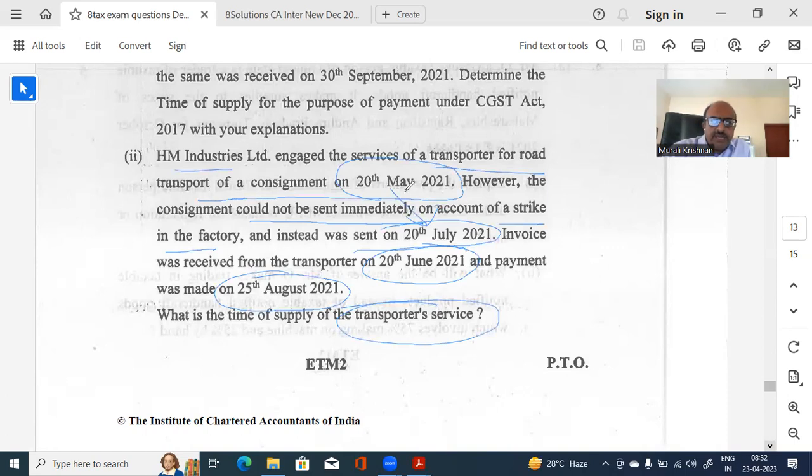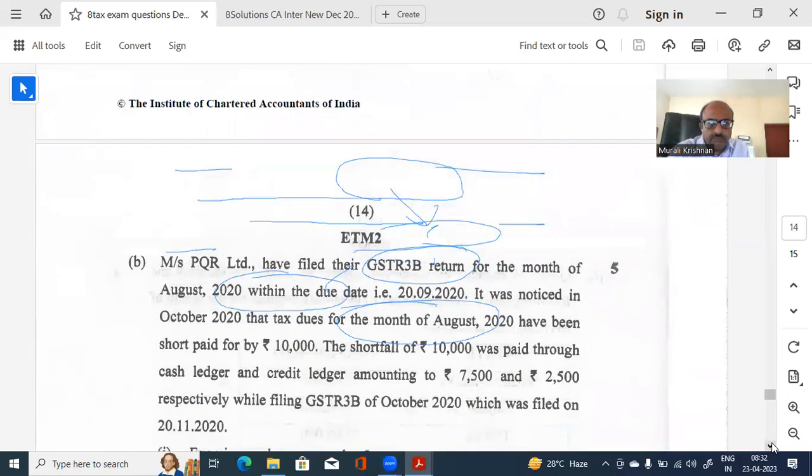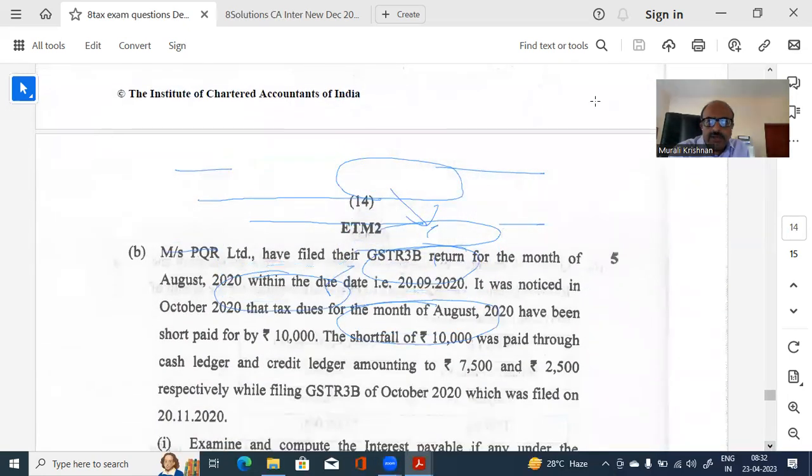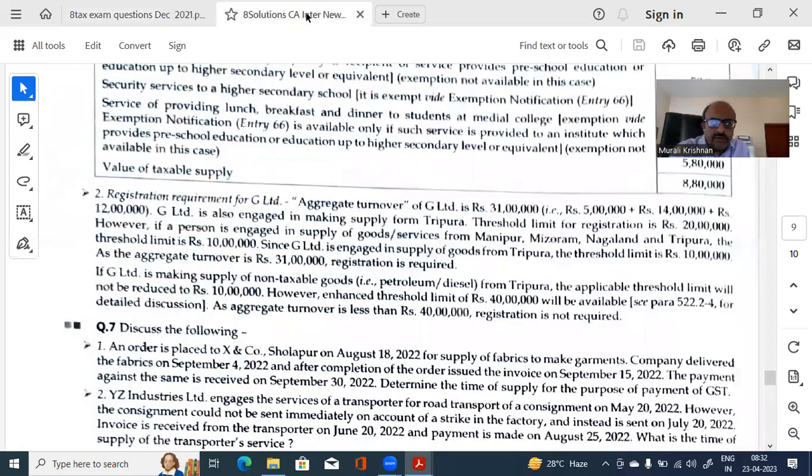Now see, he has been engaged on 20th May. He raised the invoice on 20th June. But actually the transport took place on 20th of July. And payment was made by HM to the transporter on 25th August. So what is the date is what they are asking. Okay, that is the next part of the question. Let us quickly look at it. We got little time.